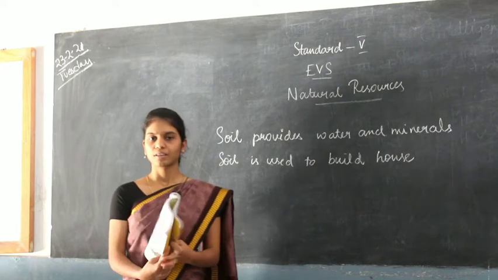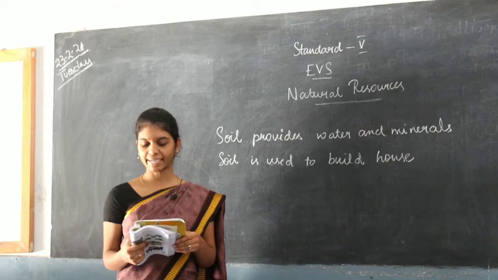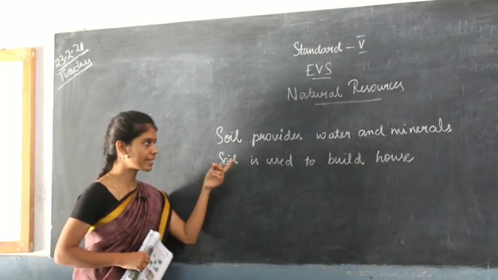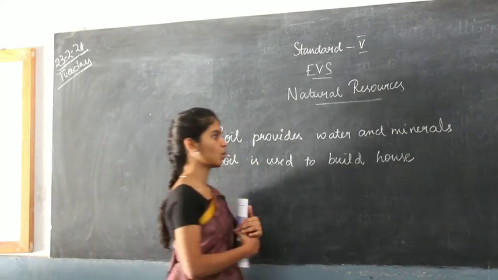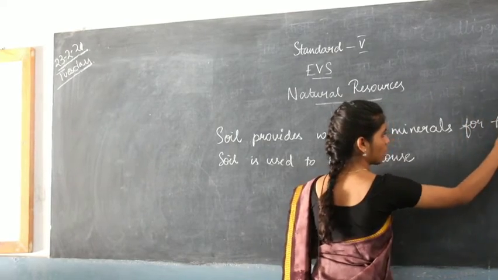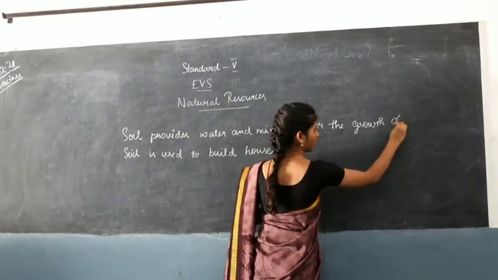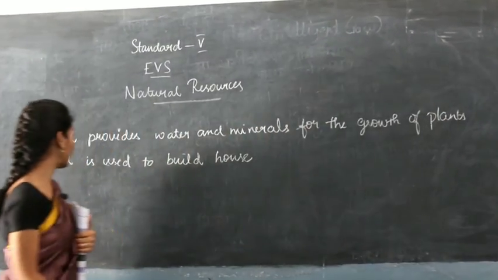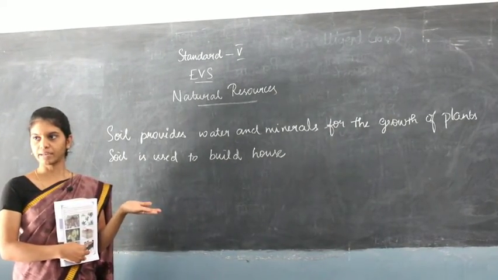So there is an activity on page number 64. Make a list of activities for which soil is used. First one, you can say soil provides water and minerals for the growth of plants. Second one, soil is used for building houses, right?